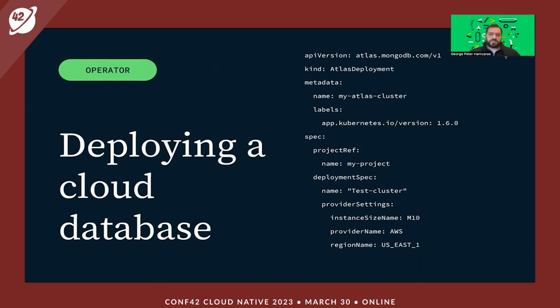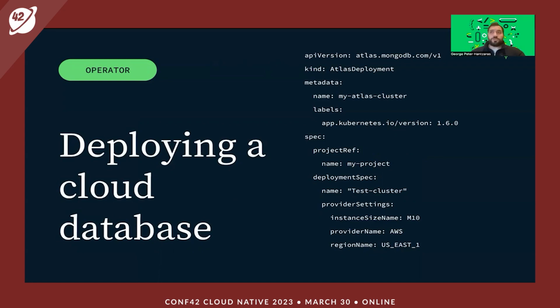To define this is pretty straightforward. You can just add your name, the name you want for the database, the instance size, the provider, and the region you care about, and that's pretty much it. This is an easy way to deploy and manage databases, but still, in this scenario, using just the operator, you would need anyone who needs to spin up a database to have this YAML definition file locally, and you would have them run kubectl manually and deploy the database.